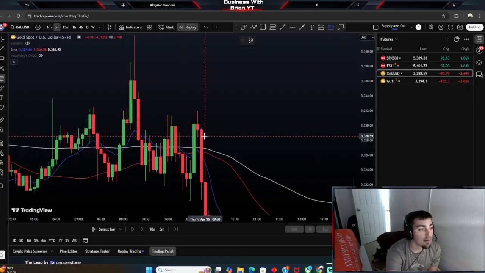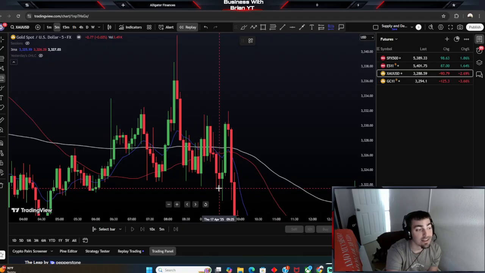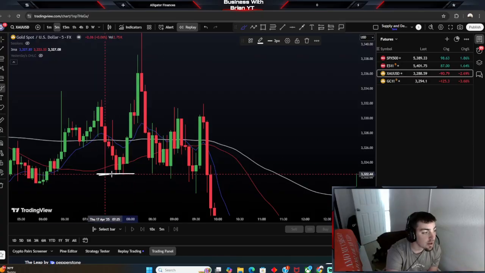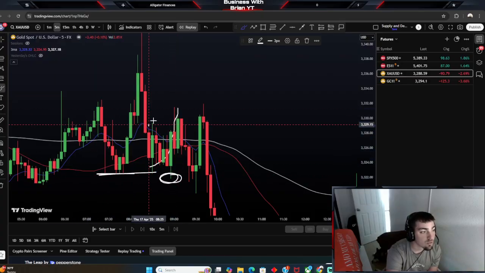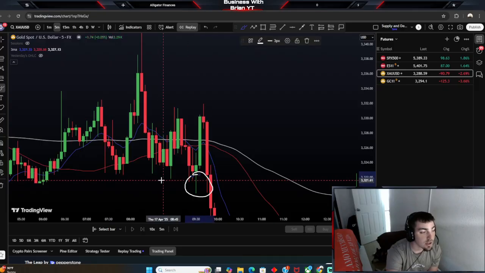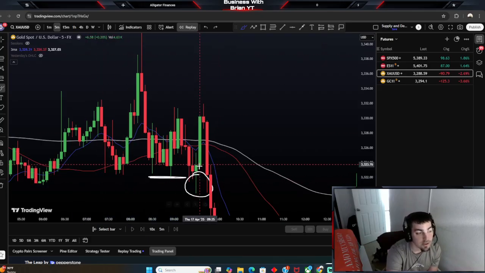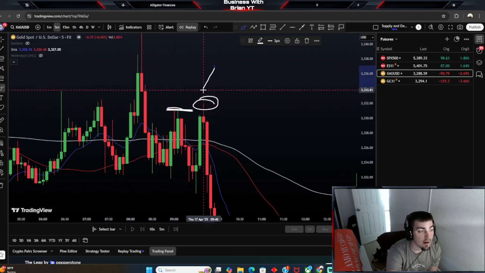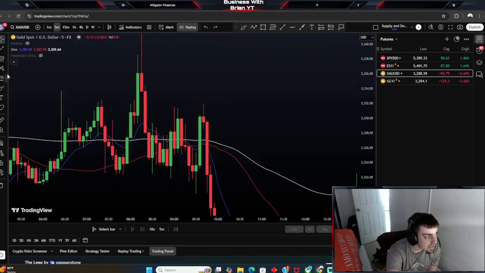That's the deal: one trade a day. If we win, we don't trade. But in this case, I was taking a challenge, and this was already going to be the third liquidity grab in a row. So I'm going to share it with you. This low right here was taken by this wick. That's one liquidity grab. This low right here was taken by this wick, both lows, which is the trade that we took in the Discord. And now this high was taken, the liquidity was taken by that small red candle right there. So I ended up taking a sell as well as a liquidity grab right there.